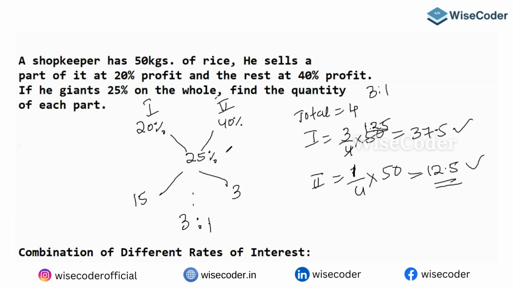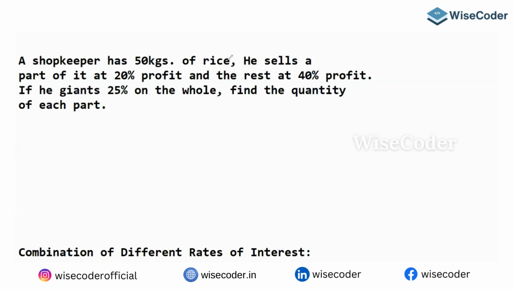See, if you don't know this method, how messy it is going to be. Some people think that it always has to be the cheaper value. No, the smallest value, it can be any side, your wish. According to the question, we have to decide how things are going to happen. So this is how we can answer our questions very easily. Please try to adapt this method. This will help you a lot. Okay, let's go to the next question.